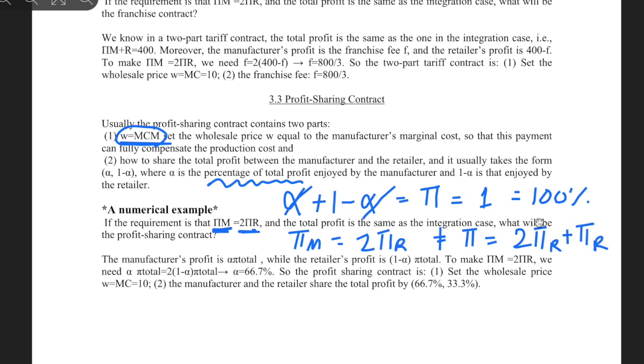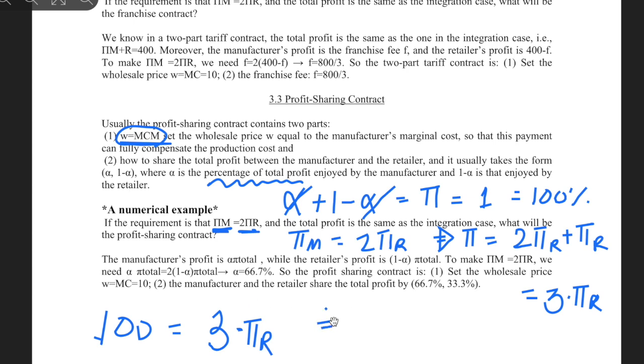So here we have manufacturer profit, and here we have retailer profit, and in the sum we have 3 times the retailer profit, right? So the 100% is same as 3 times the retailer profit. So what we get is the retailer profit is 100 over 3, or 33.3%, and the other belongs to the manufacturer, right? So we can have like double the size.